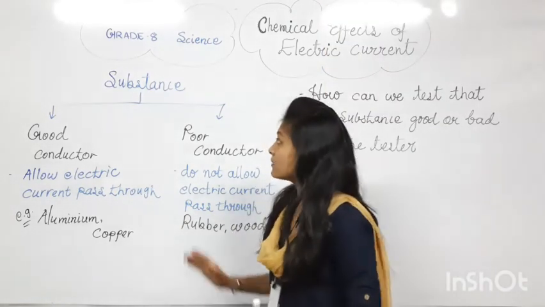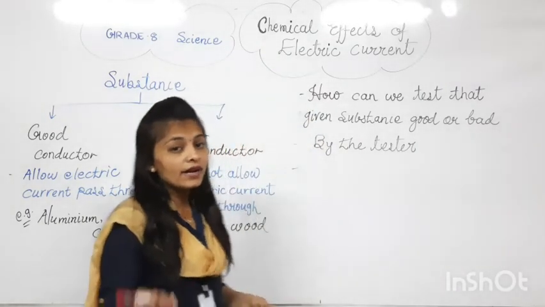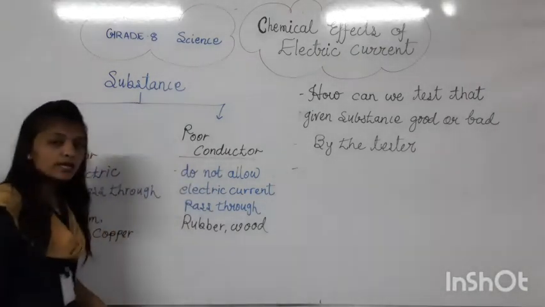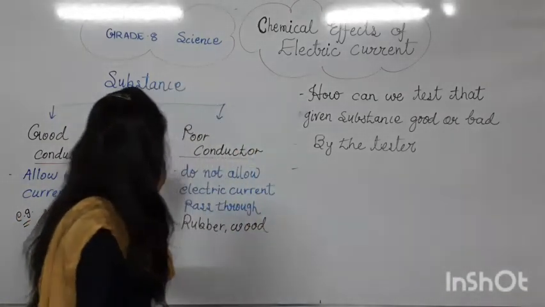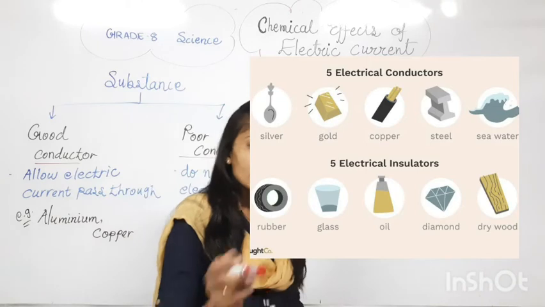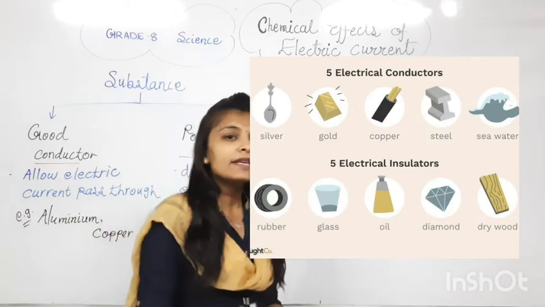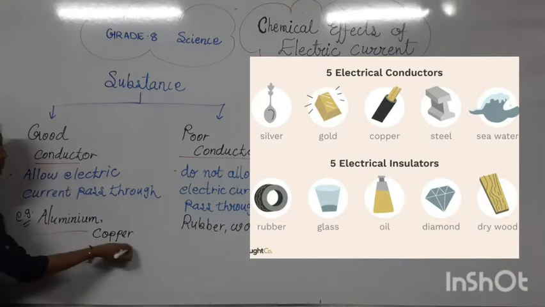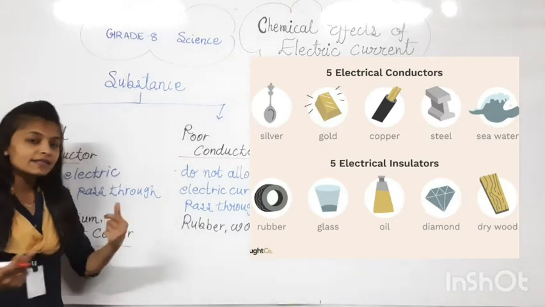First of all, we will discuss substances. There are two types of substances that you have already learned in grade 7: good conductors and poor conductors. What is a good conductor? The substances which allow electricity to pass through them are known as good conductors of electricity. Examples are aluminium and copper, these types of metals.